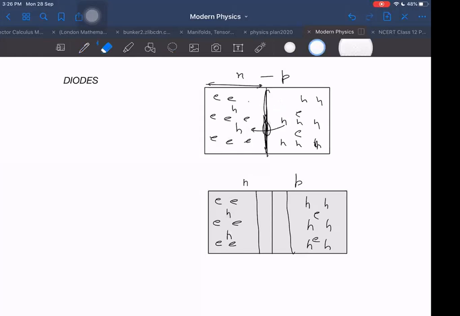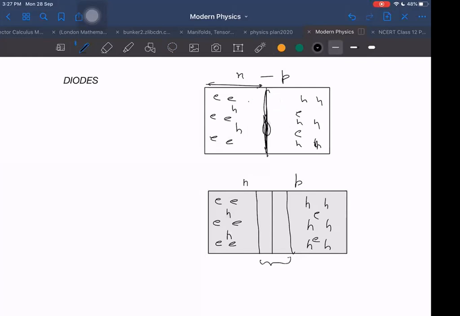Yes, holes are closed and the electron is gone. Means no electron. This electron will also make this hole vacant. This is gone. Then gradually we are noticing this will be going. Then in between, in the junction, there will be no charge carriers.